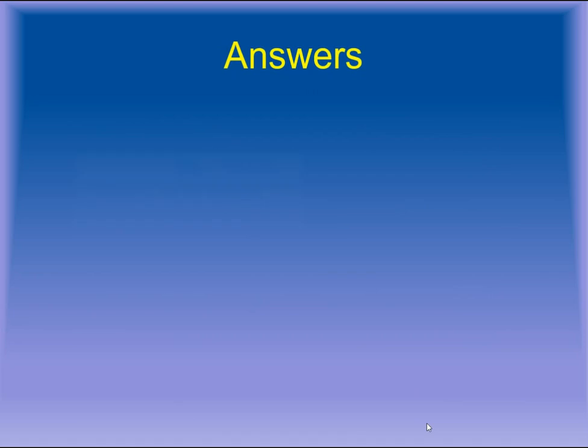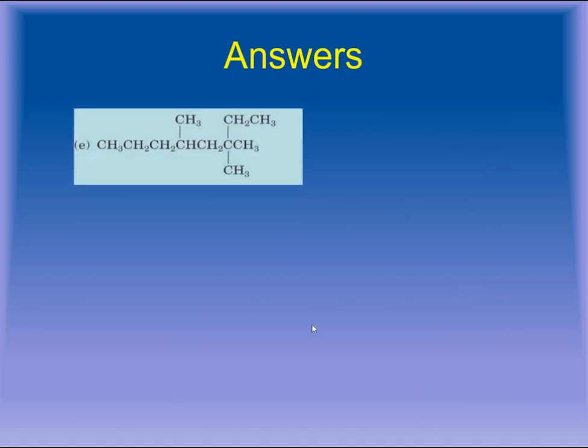The next few parts were, now you have to choose the longest chain. In this part, the longest chain seems to be this one. 1, 2, 3, 4, 5, 6, 7 and 8 carbon atom. Otherwise it is having 7 carbon atom. So we are going to choose this chain and we are going to number it from this side as well.